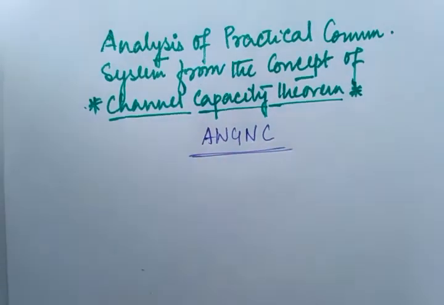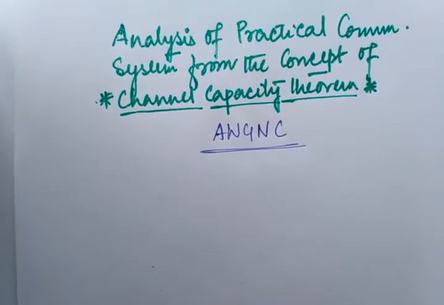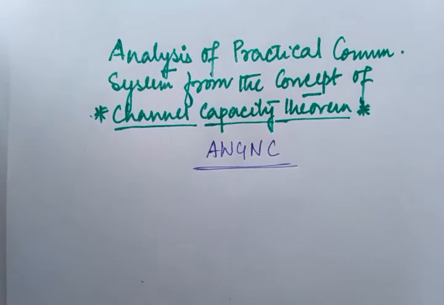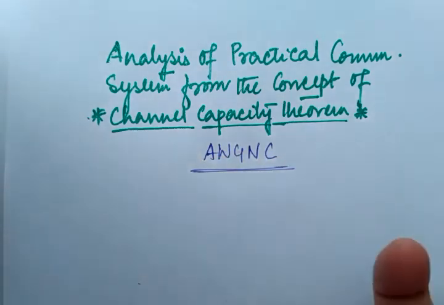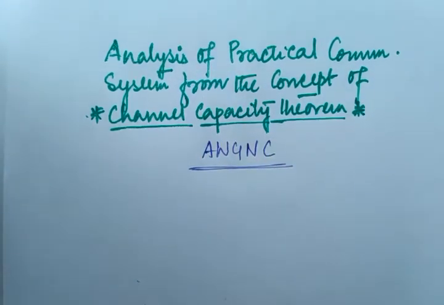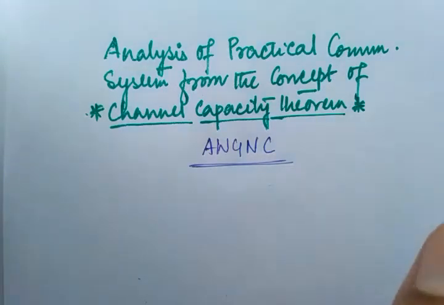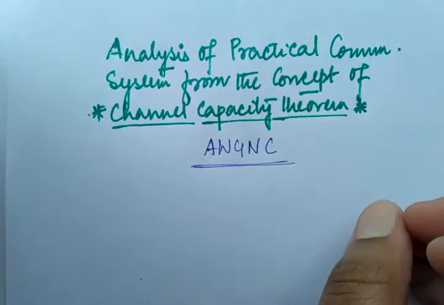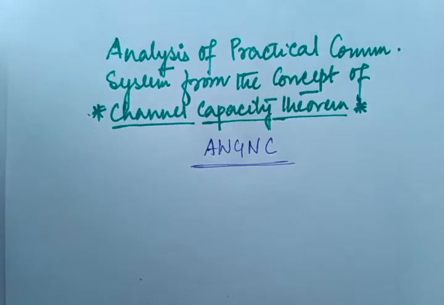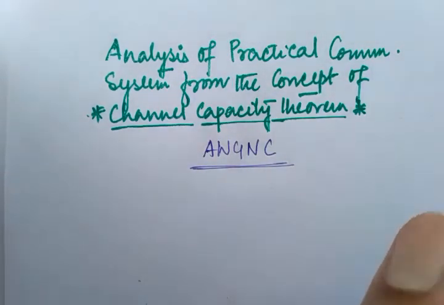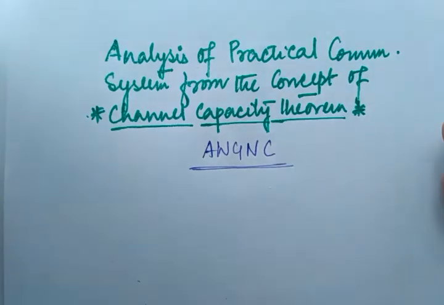Right, and the significance of that I have already explained in my previous lecture, and today we will consider this only. And channel capacity means the maximum bits that can be transmitted per second. So this is the very basic concept of channel capacity: the channel that can transmit the maximum number of bits in a very short time. So that is the channel capacity, right?